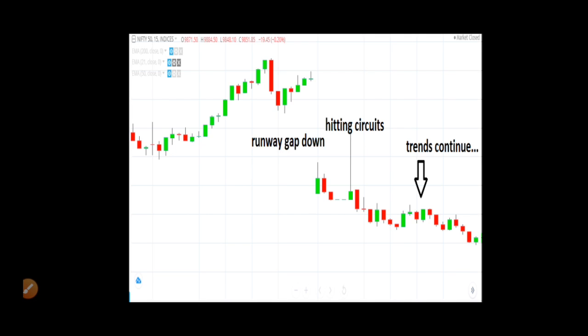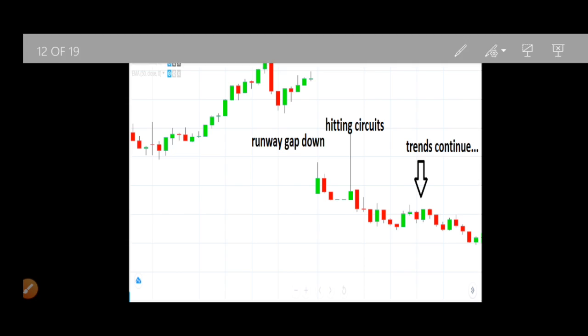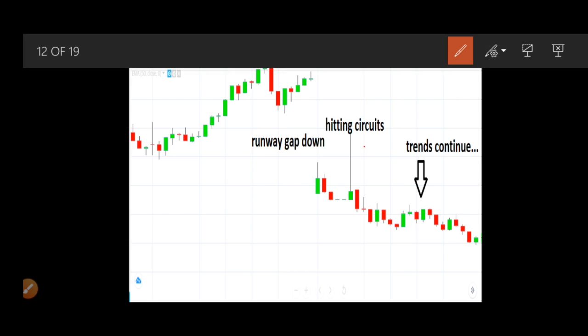So in this gap down, this candle tells you that there is some high hitting circuit. Might be you know what is circuit, right? So again, this happens most of the time at low and high hitting circuit.